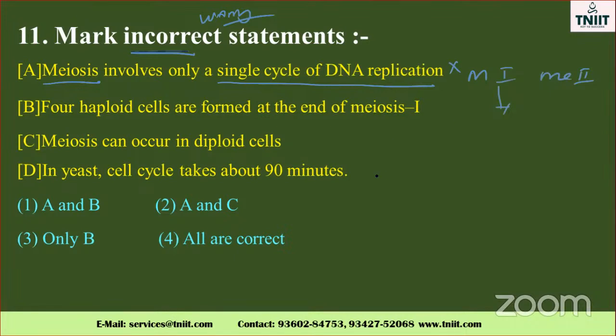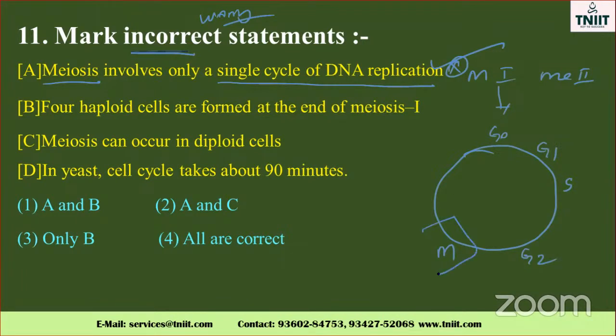Is it correct or not? Incorrect statement, so this one is correct. Meiosis involves only a single cycle. Yes, it is the correct one, because there are innumerable cell cycles, isn't it? Here, G0 phase, G1 phase, S phase, G2 phase, M phase, and G0 phase. The M phase is called what? Mitosis or meiosis. So this is a single cycle only, no? So this one is correct.